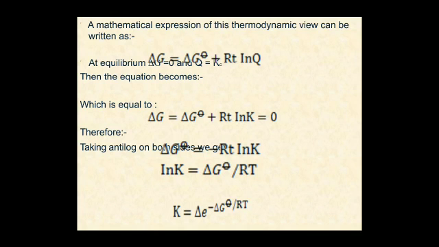The mathematical expression of the thermodynamic view can be written as delta G is equal to delta G naught plus RT log Q. At equilibrium, delta G is equal to 0 and Q is K. So we can say delta G naught is equal to minus RT log K. Log K is equal to minus delta G naught upon RT. So K is equal to e to the power minus delta G naught upon RT.